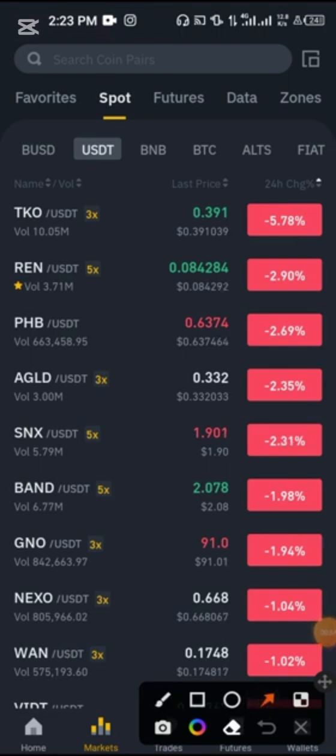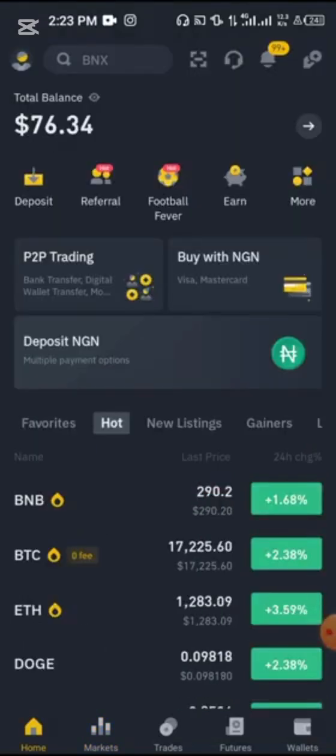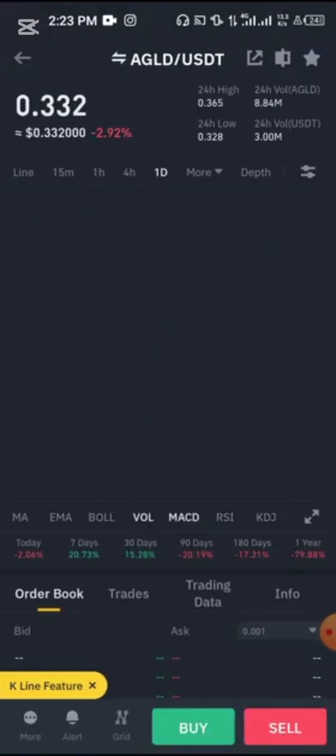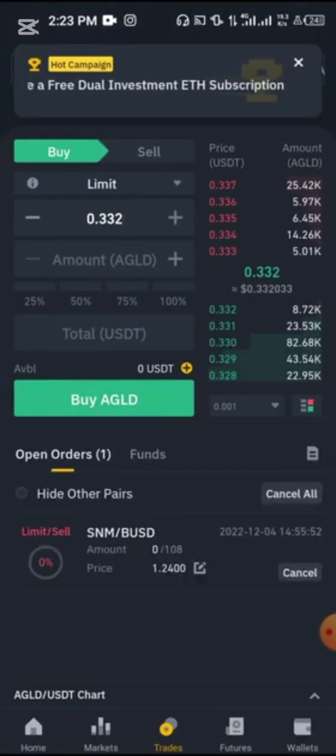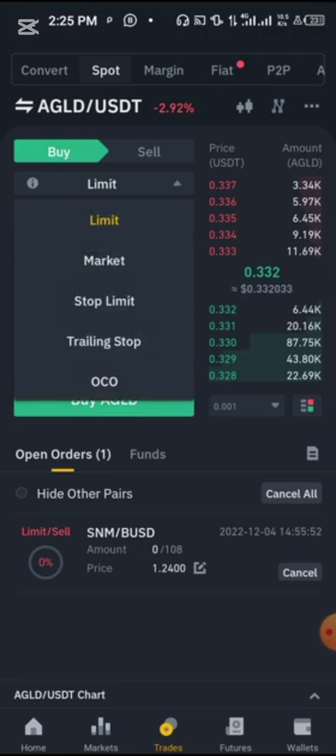The spot wallet is a place where you could buy cryptocurrency or sell cryptocurrency. Now, buy or sell. All right. When you click on spot wallet, let's say I wanted to buy this particular cryptocurrency called AGLD. I click on buy, and then one thing about the spot wallet here is it also looks as if you want to trade future or something. Now, you could see limit right there, and some varieties of option: market, stop limit, trailing stop, and stuff like that.